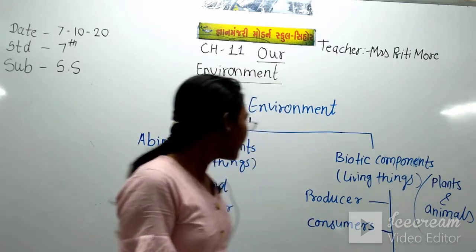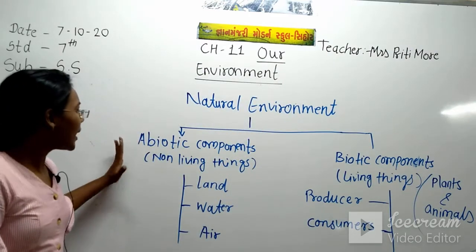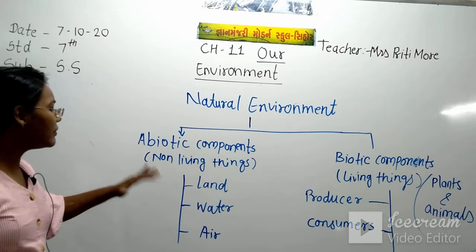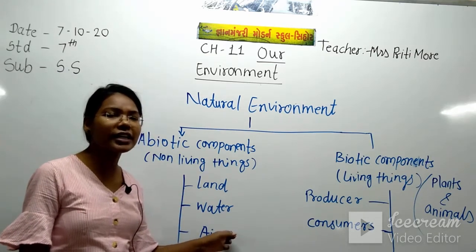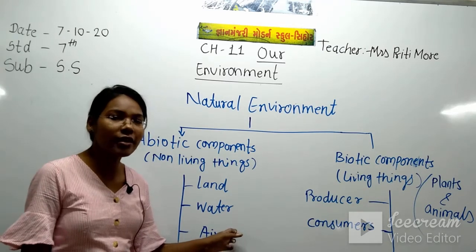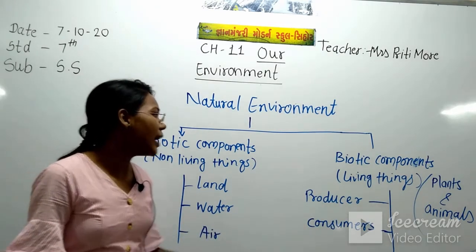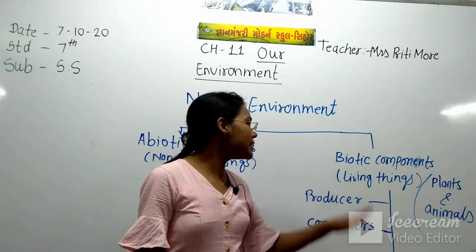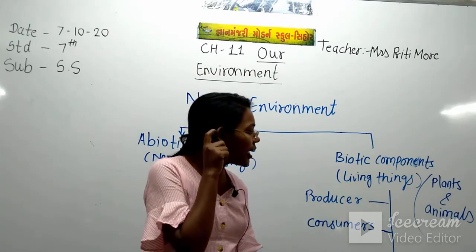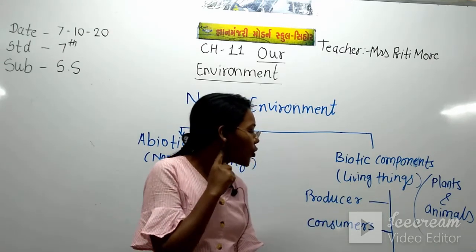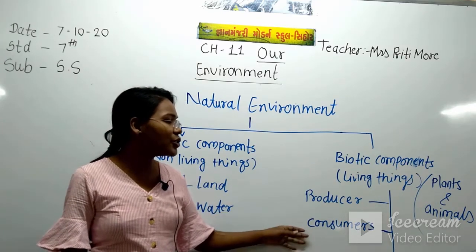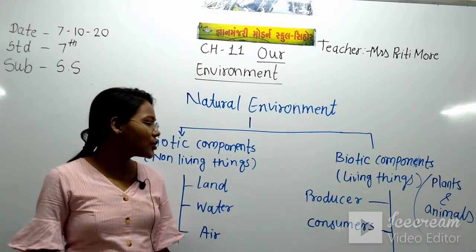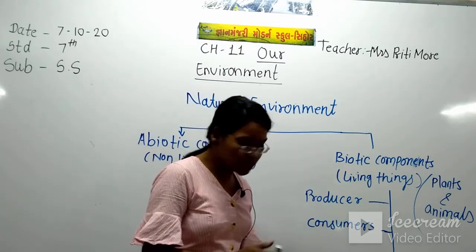So here we have completed abiotic components for living life: land, water and air. These things are very important and essential for living things. And in biotic components, living things are there like plants and animals. So among plants and animals, some are producers and some are consumers. So you just write here.